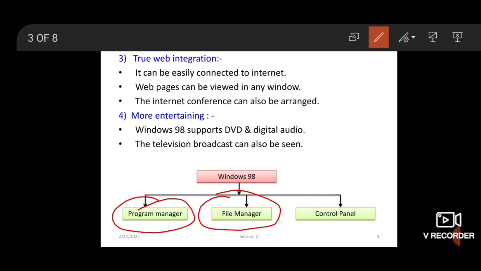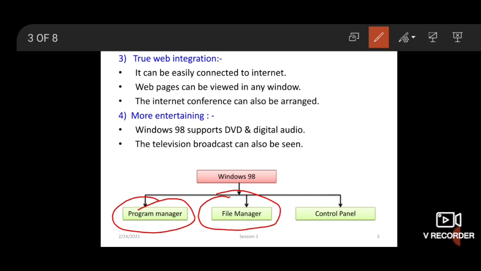So the file manager is a tool to help organize user files and directories. It can also be used to traverse through the file system and to change drive. Traverse means going through each part of the system at least once. It is also used to search, copy, move, create or delete files and directories.